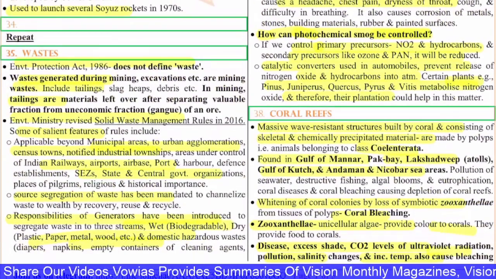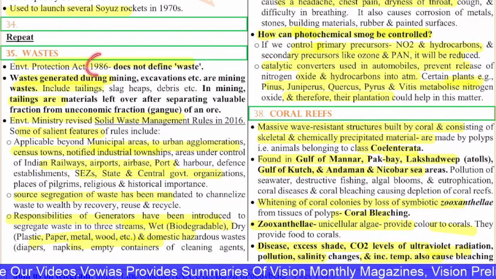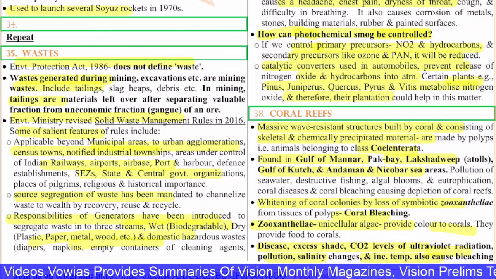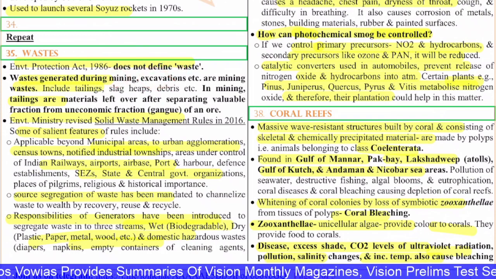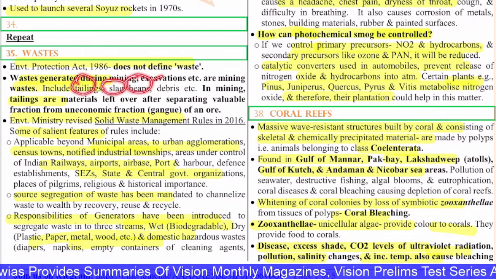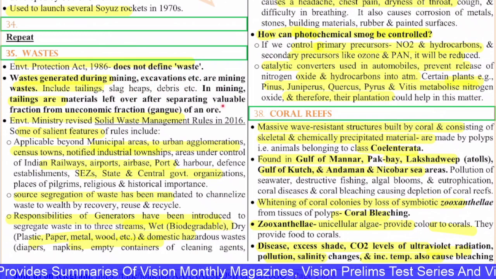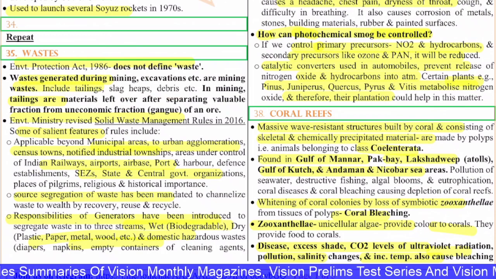Next, 35th question is on waste. The Environmental Protection Act 1986 does not define waste. The waste generated during mining, excavations, etc. are the mining waste. It includes tailings, slag, heaps, debris, etc. In mining, the tailings are materials left over after separating the valuable fraction from uneconomic fragments of an ore.